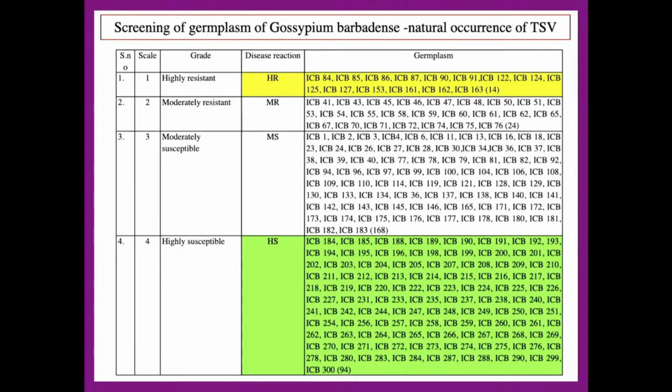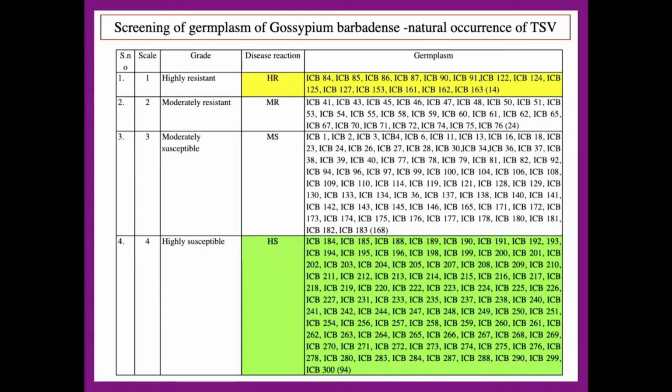Among all the management options, breeding for resistant varieties is important. Why? Because when the plant is tolerant to that particular disease, for example TSV, there will be no escape. For that we go for screening, which is the initial step in developing a resistant variety. In this project, it is in barbadense, which is a major problem in South India where it is cultivated. We screened 300 germplasm lines for 2 years, and among the 300, 14 were highly resistant and 94 highly susceptible germplasm lines were selected.